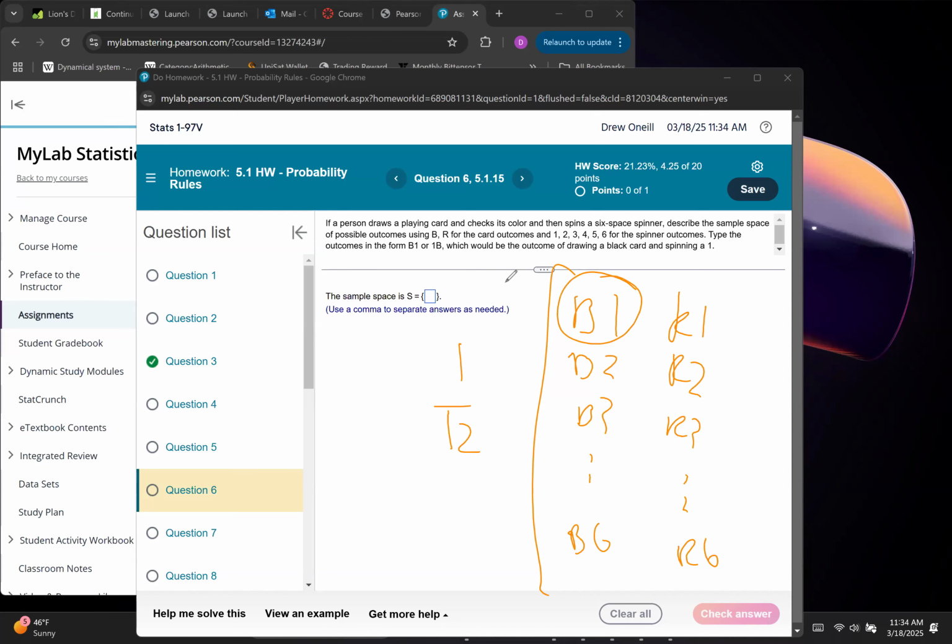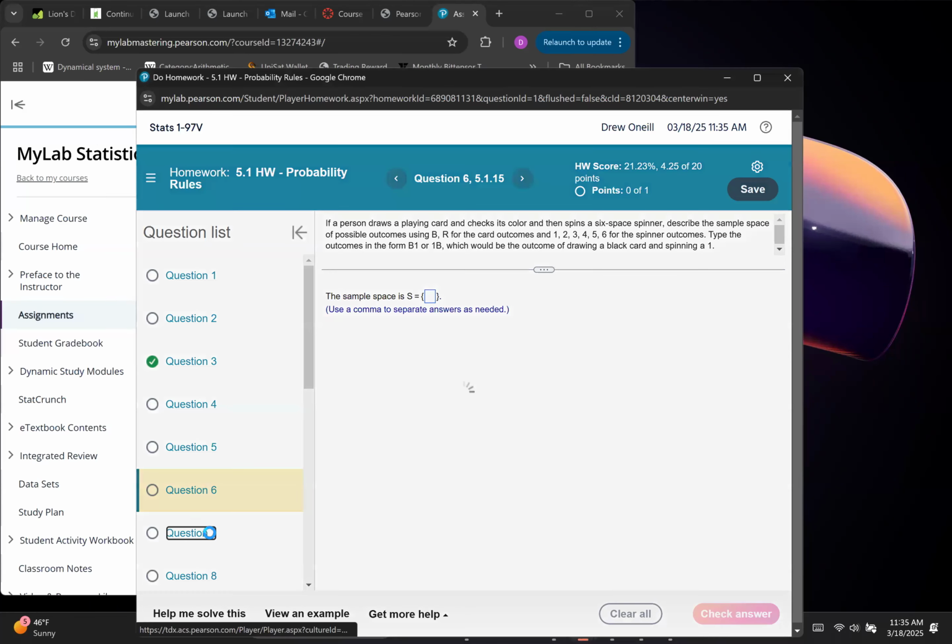But that would be in a different question. So it's just asking you to write all of these. But the probability part of it is saying, what's the probability of getting black 1? 7.